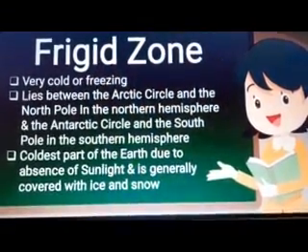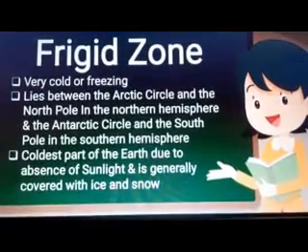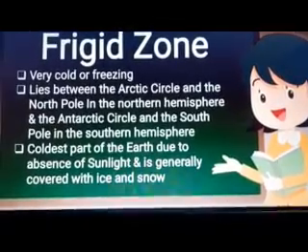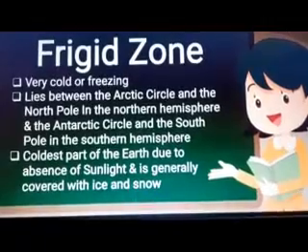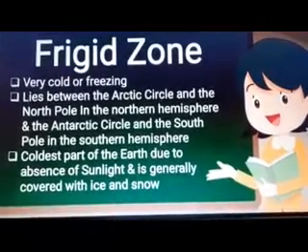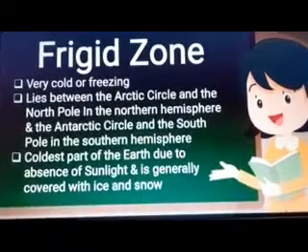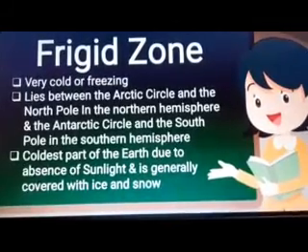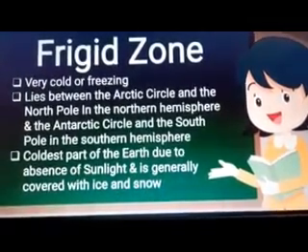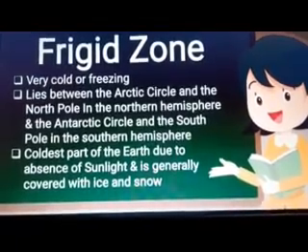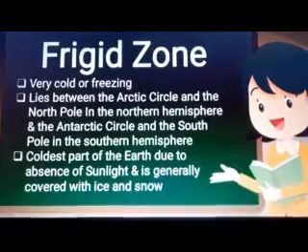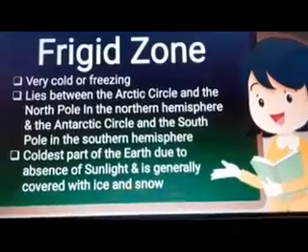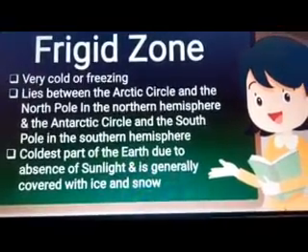Moving forward, we'll see about the frigid zone. As we know, this zone is very cold or freezing. It lies between the Arctic Circle and the North Pole in the northern hemisphere and the Antarctic Circle and South Pole in the southern hemisphere. It is the coldest part of the earth due to absence of sunlight, and because it is also covered with ice and snow. So this zone is very cold and very freezing.